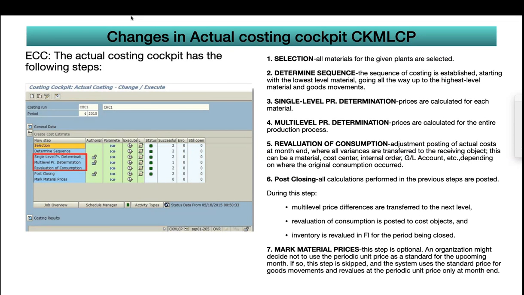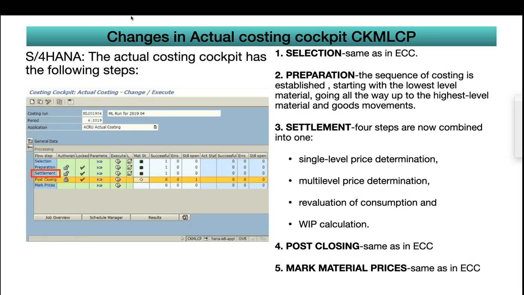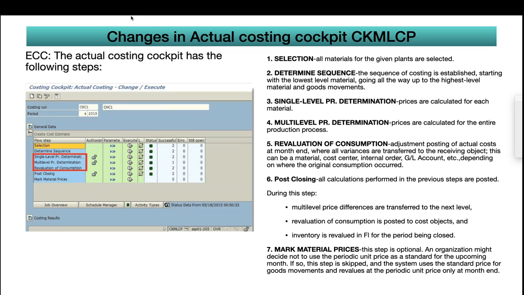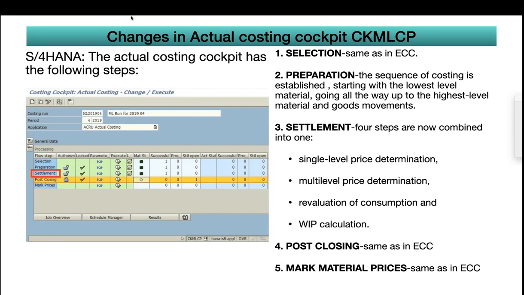Though they execute in the background, it will take a lot of time, and those highlighted 3 steps, they are combining into one. This is the S4HANA costing cockpit. You can see items are combined into settlement: single-level price determination, multi-level price determination, and revaluation of consumption. These 3 are combined into one, that is settlement. That is the third one.